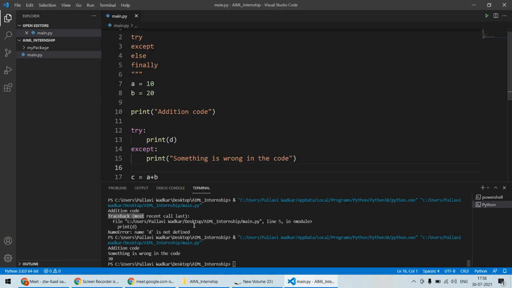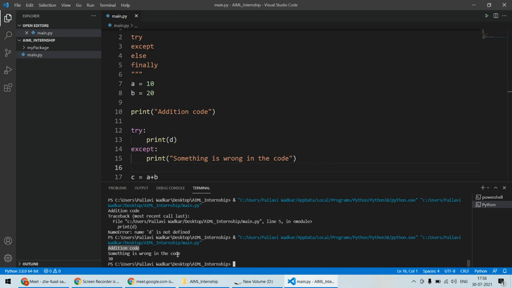Now here in this case, you can see the addition code is printed, which was before this one. But the print d is actually having the error, but it has not raised an error like this name error or something like that, but it has printed only, or it has handled that error in a more mature way. Okay, something is wrong in that code, and again it has continued its execution and it has printed. So this is generally used for debugging purpose, and if you want your program should not crash whenever there is an error in your program, then you should use this try except all statement.